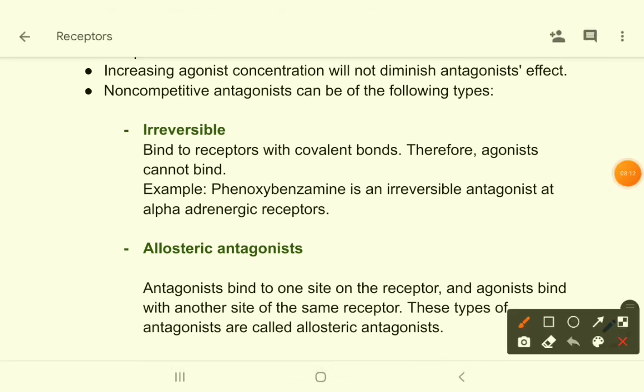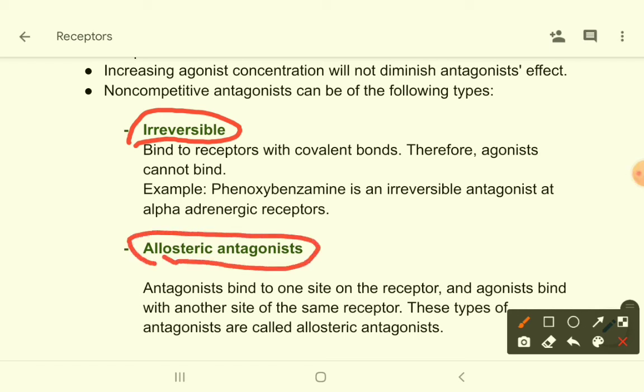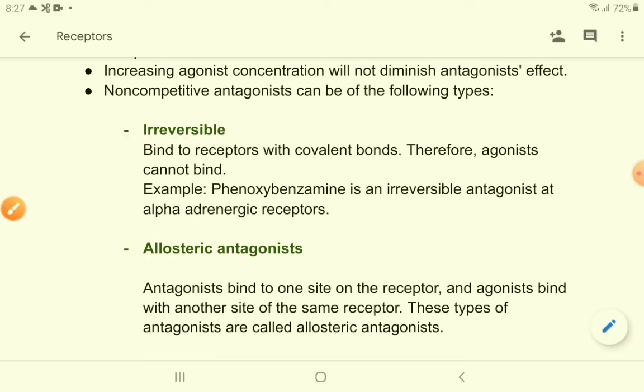One is irreversible, another is allosteric antagonist. As I have mentioned already, irreversible antagonists bind with the receptor with covalent bonds, very tight bonds, so agonists cannot displace them. For example, phenoxybenzamine is an irreversible antagonist at alpha adrenergic receptors. An allosteric antagonist, that means when agonist and antagonist bind to different sites of a receptor, is called an allosteric antagonist.